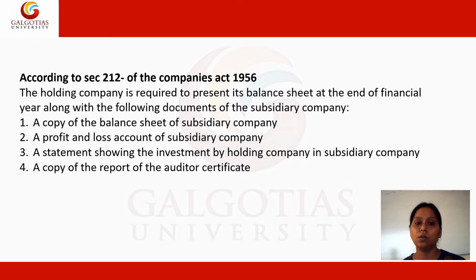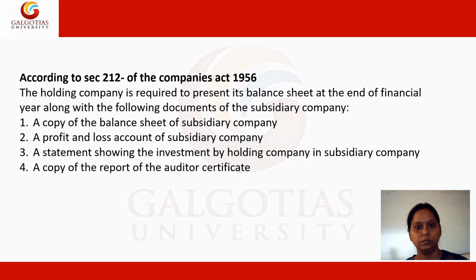So what are these documents? Firstly, a copy of the balance sheet of the subsidiary company is a must. Secondly, a profit and loss account of the subsidiary company is also required. Third is a statement showing the investment by the holding company in the subsidiary company. That is also a must. Lastly, a copy of the auditor's report is required. Having the auditor's report is a must for the parent company.